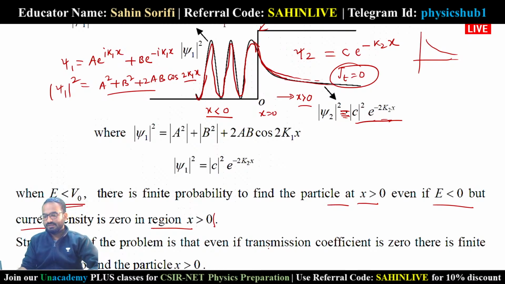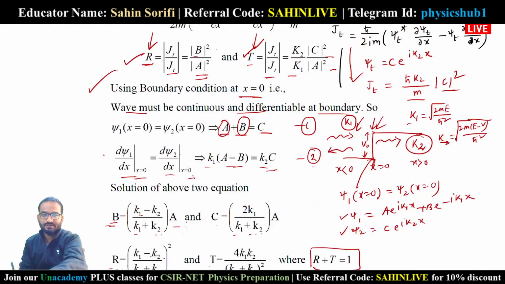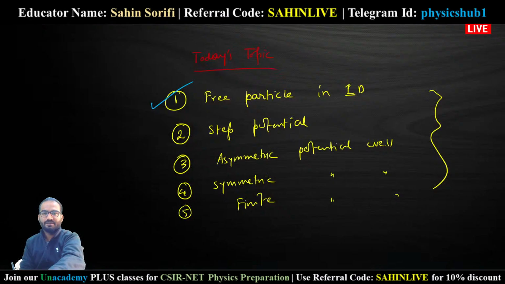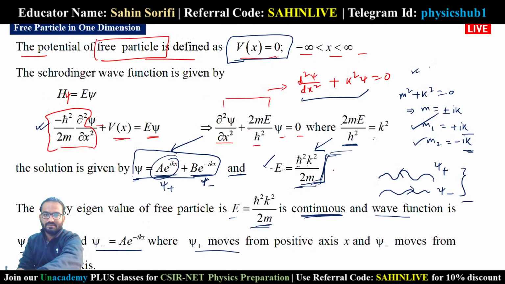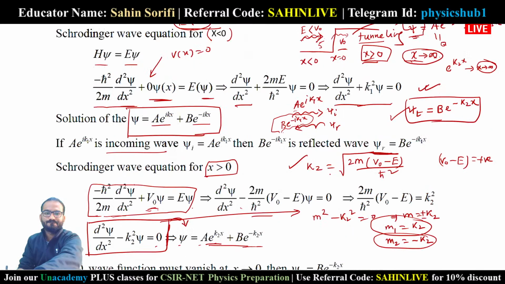I hope this portion is clear to everyone. Now let us quickly move forward. As we have discussed in the very beginning, today's first topic is the free particle. So we have covered free particle. Step potential is covered, and the next thing is the asymmetric potential well. This is very important. A lot of questions come from this asymmetric potential well. So let's try to analyze the asymmetric potential well.